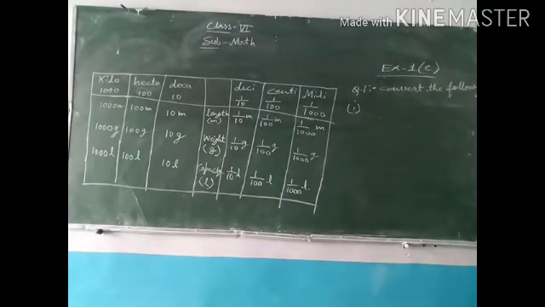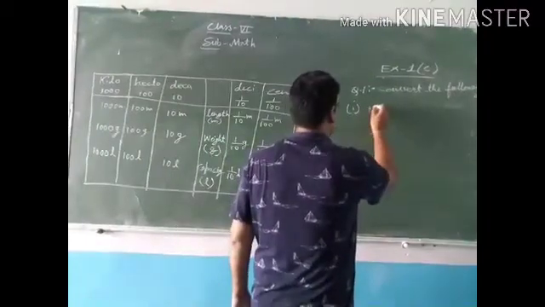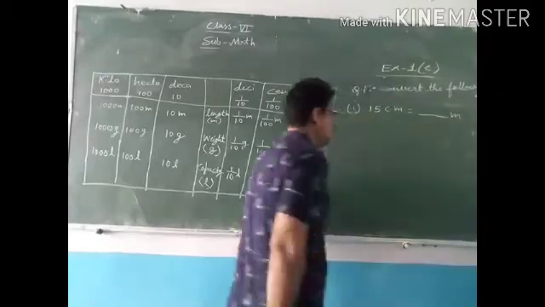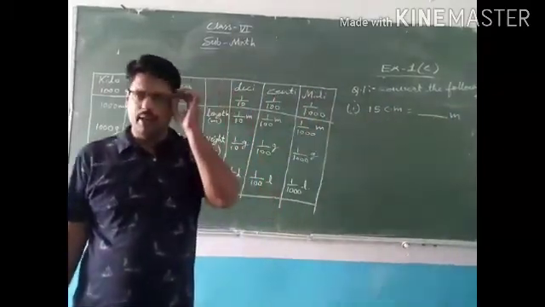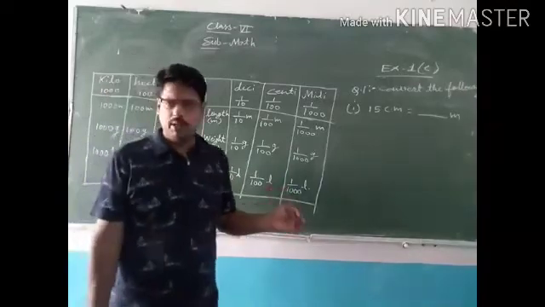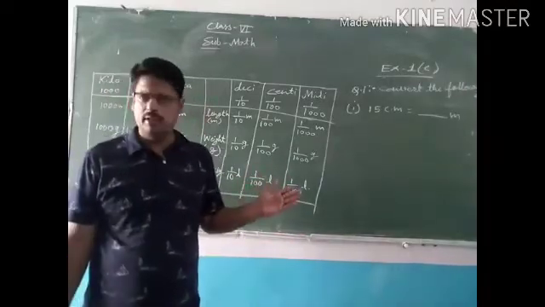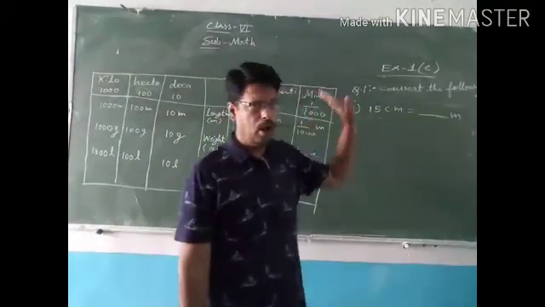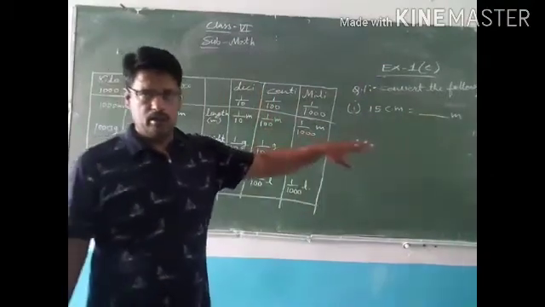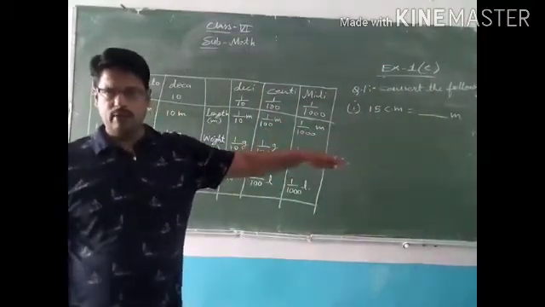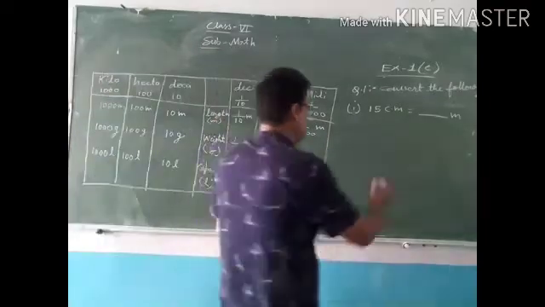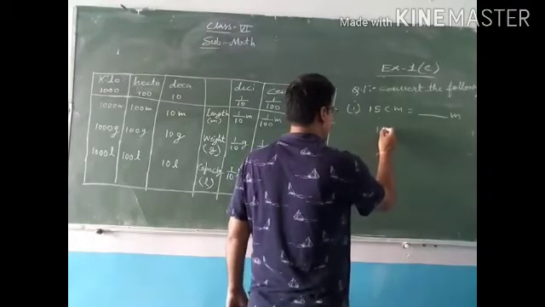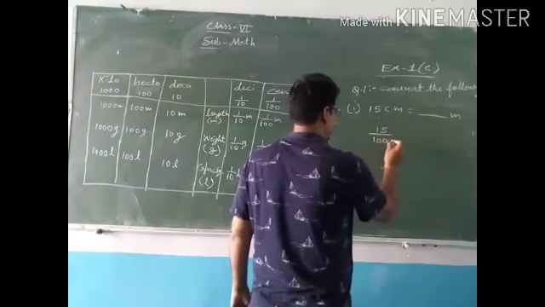15 centimeter into meter. Okay. So in 1 meter, how many centimeter is there? Everybody knows in 1 meter, 100 centimeter is there. This is smaller unit and we have to convert into bigger unit. Smaller to bigger means divide. So directly you can do that, 15 divided by 100.